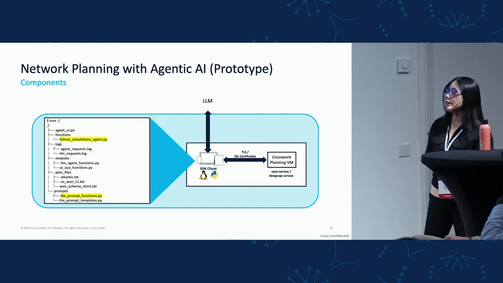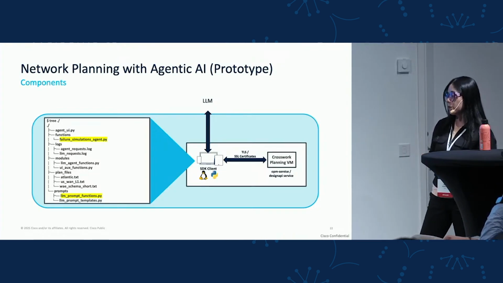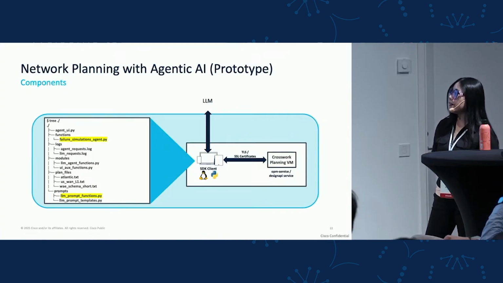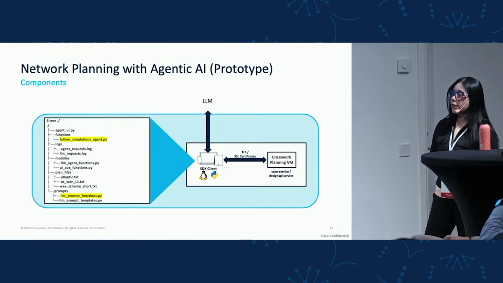We basically have, in this case, a custom web UI that the user will use to interact with my agent. We have the Crosswork Planning network models or plan files that are mapped to a defined schema. We have the tools or functions that will use the Crosswork Planning Python APIs. And we have the prompts that will provide context and will describe all the available functions in my agent.